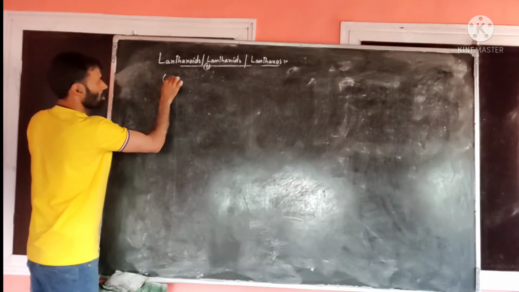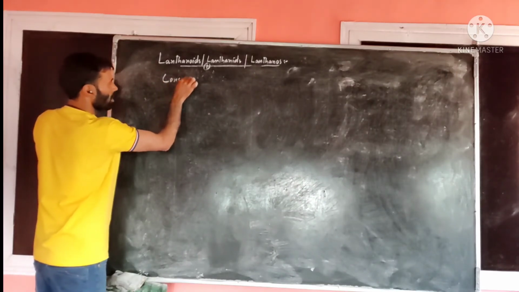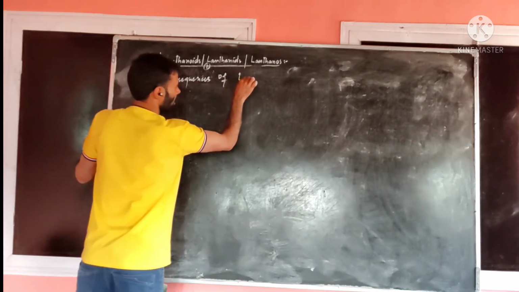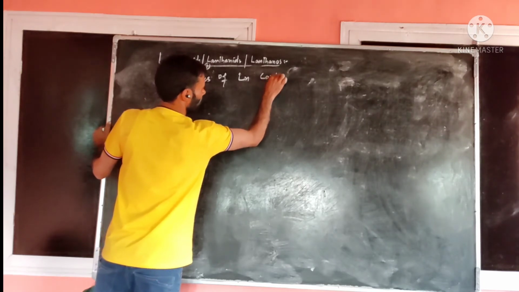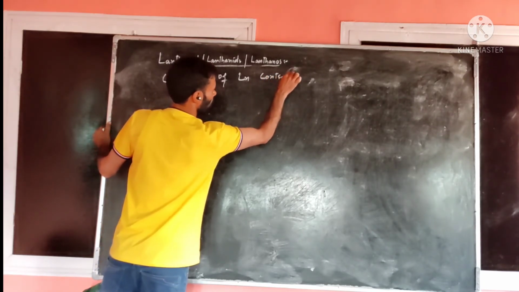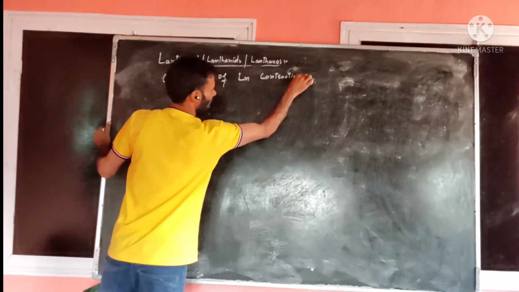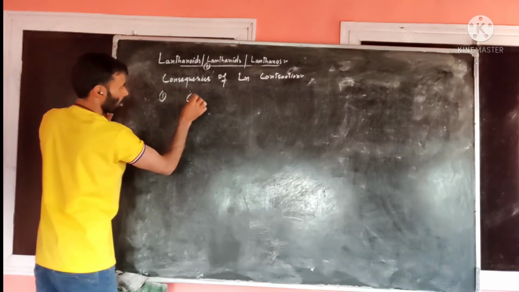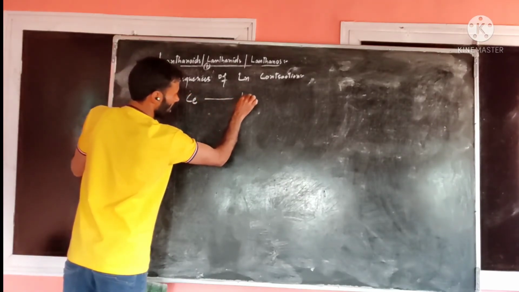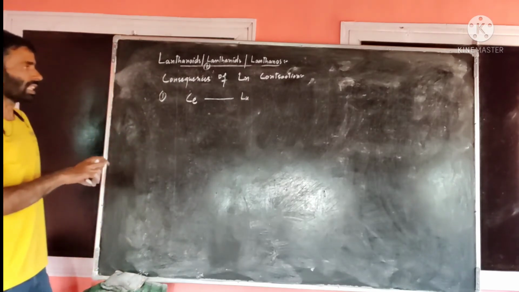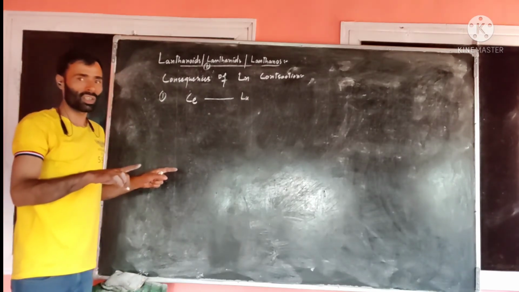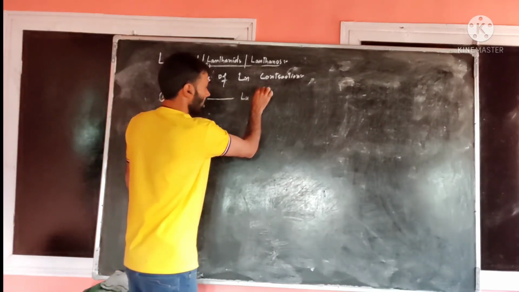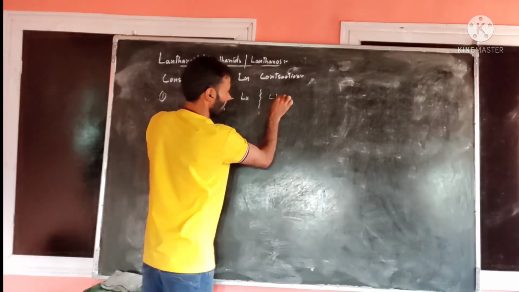And now, what are the consequences of lanthanide contraction? First point I will discuss here. We know these elements, for example cerium to lutetium, have a smaller decrease in size, so their size is almost invariant. Due to that, they possess similar chemical properties.